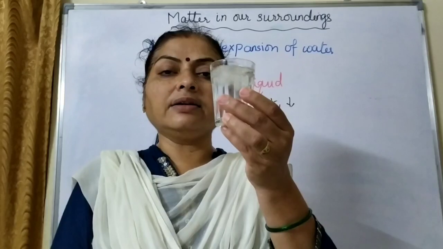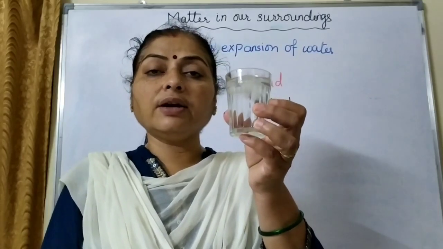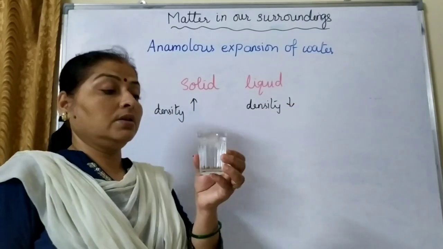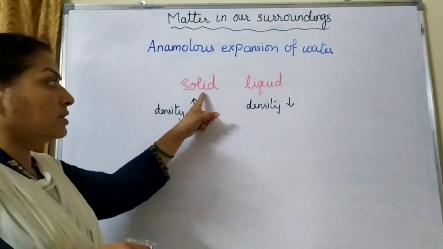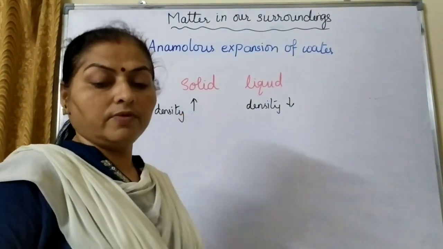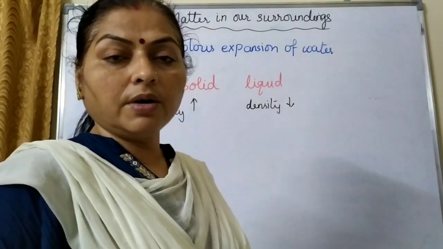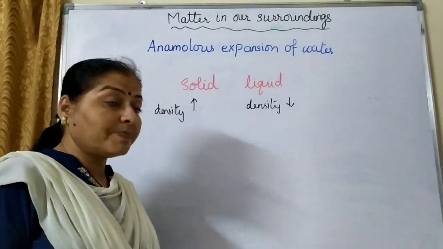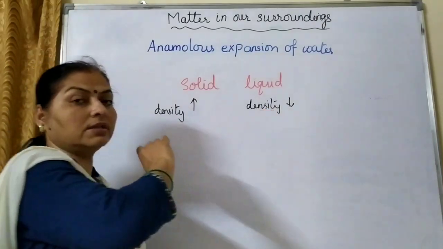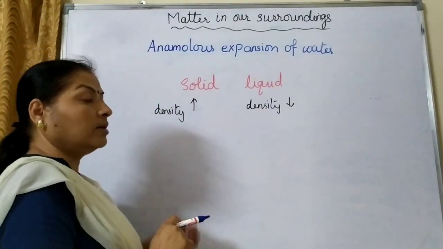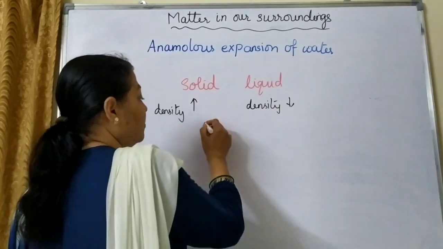It is not sinking, but the ice is floating on water. What a surprise. This is not what we expected. According to our expectation, ice should have sunk in water, but ice floats on water.